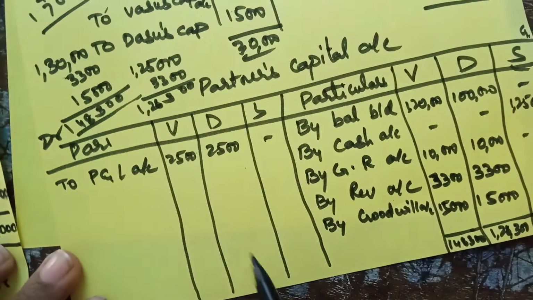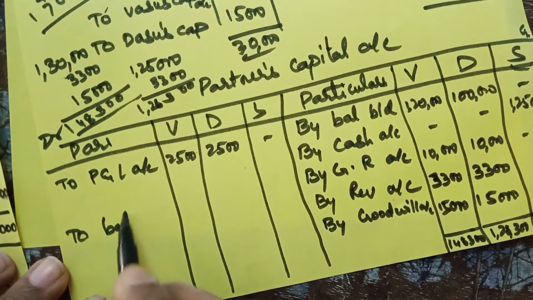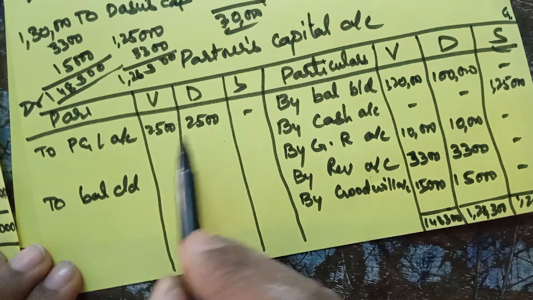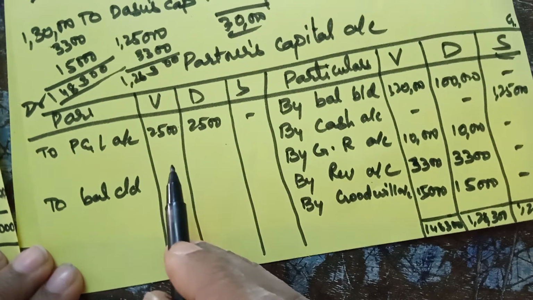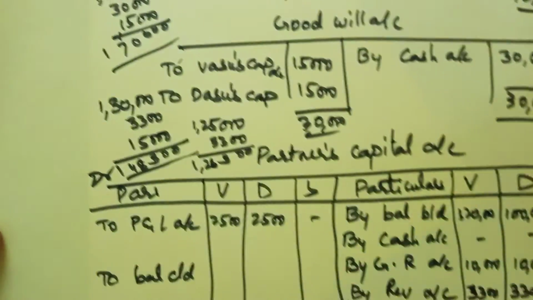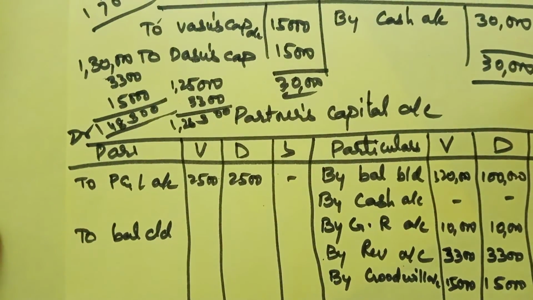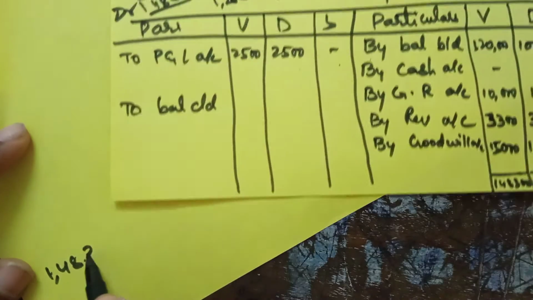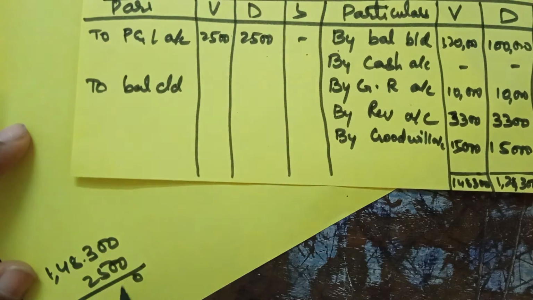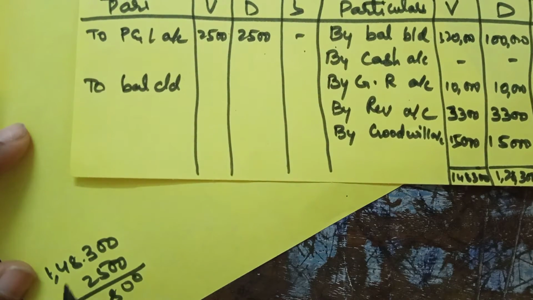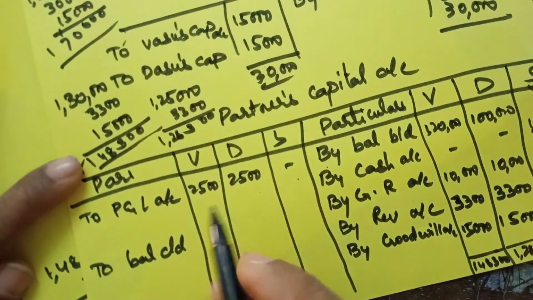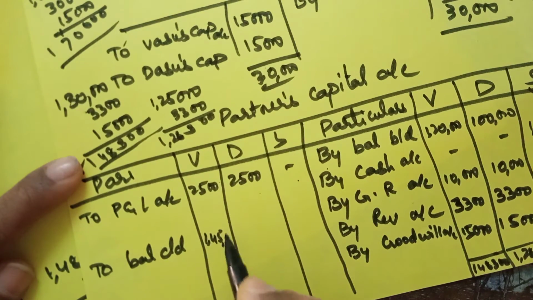And 1,25,000. So now the balance carried on. From this total, remove 2,500, and you will get the balance carried on. So 1,48,300 minus 2,500: 13 minus 5 is 8, 7 minus 2 is 5, so 1,45,800. Write down here 1,45,800.